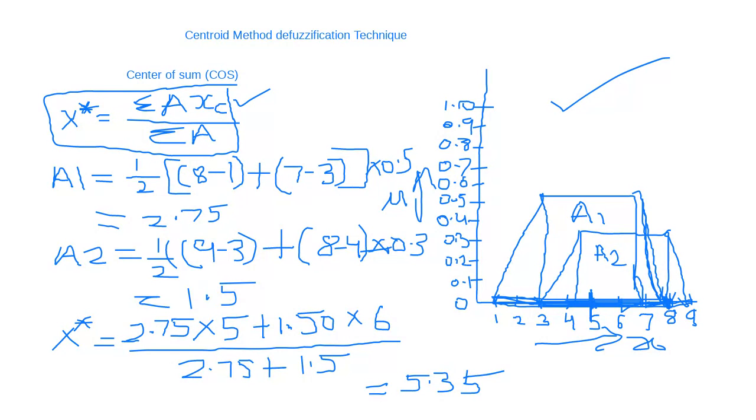Right. So this is the centroid method, and the fourth one is the weighted average method. This is very simple. We just take the average sum. Just understand this through an example.